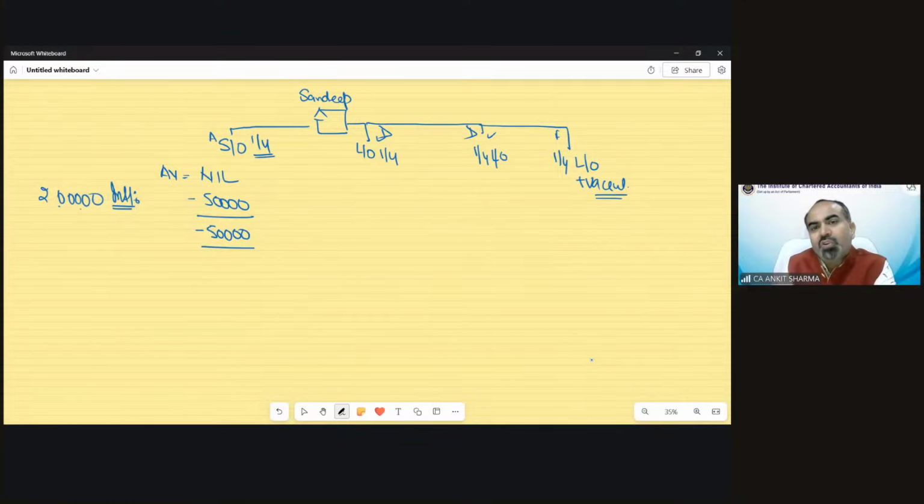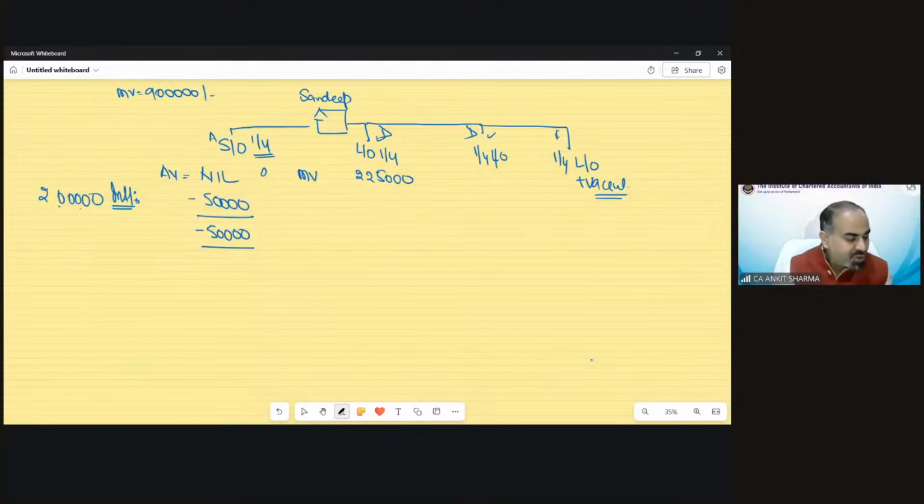So for the D case, we have to find out the municipal value. The municipal value of the property given in the question is 9 lakh rupees. So we will consider 1/4 of the value, and that would be 2,25,000.